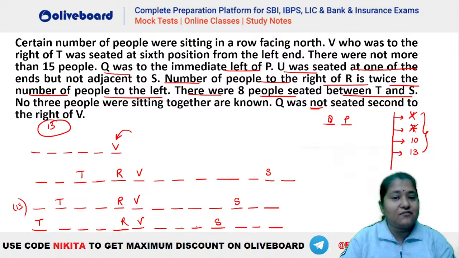U was seated at one of the extreme ends but is not adjacent to S. So in the first case, you can see U has to be here. In this case, you can see U has to be here. In this case, U can be on either of the ends, right? We will check that out later.